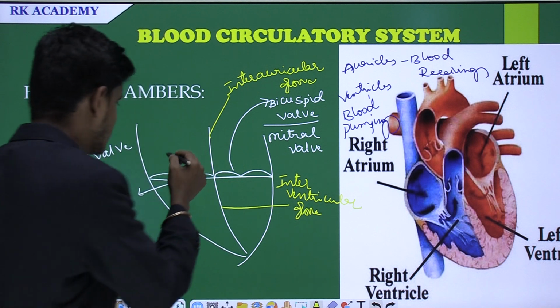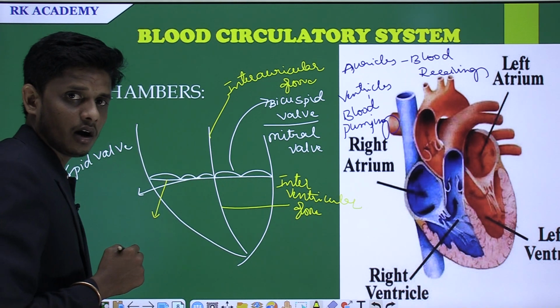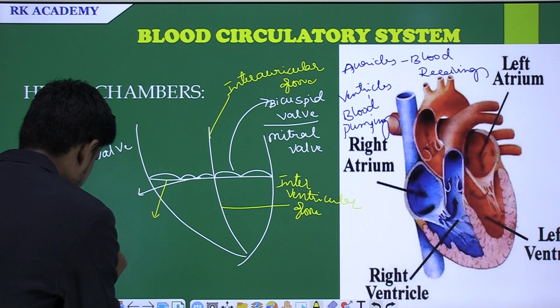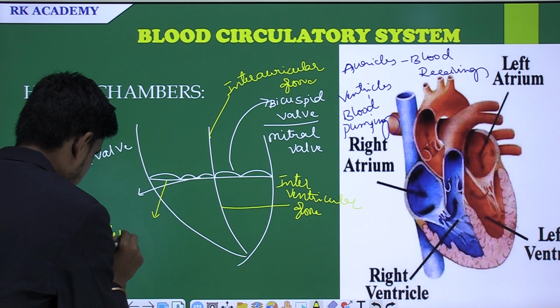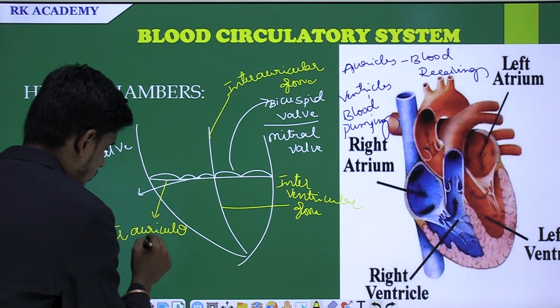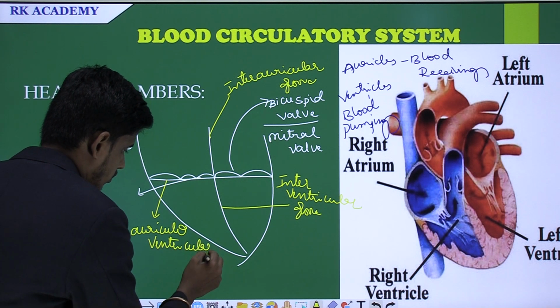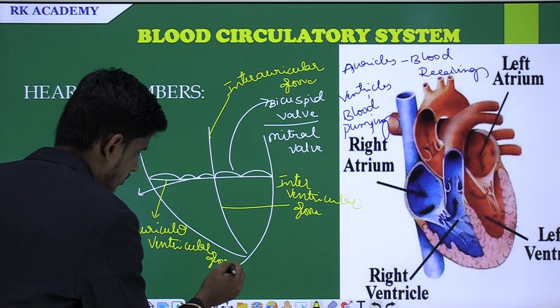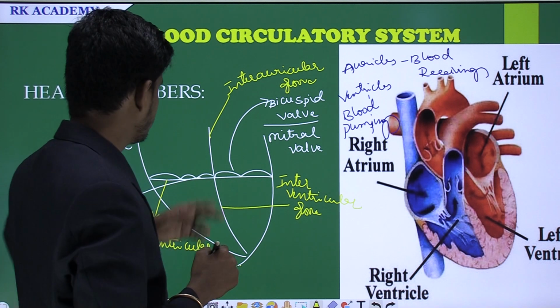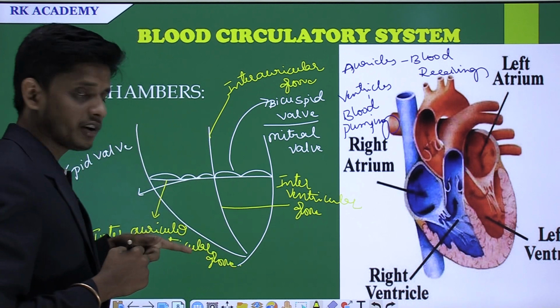And where the auricles and ventricles are separated is called the interauriculoventricular groove. This is the interauricular groove, this is the interventricular groove, and this is the interauriculoventricular groove.